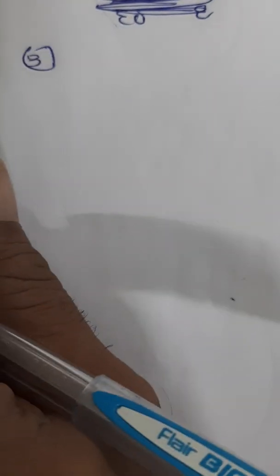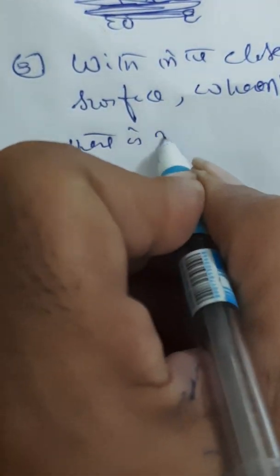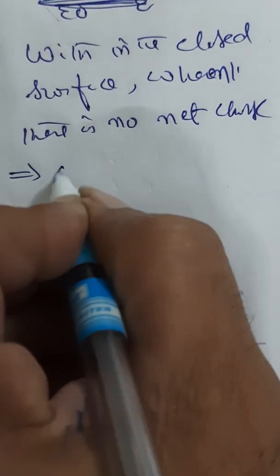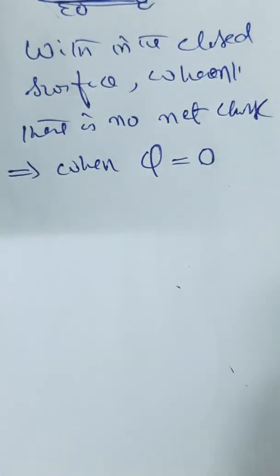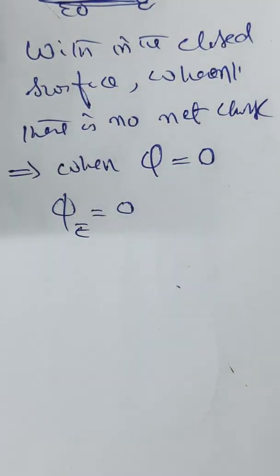And another observation you can make is, suppose within the closed surface there is no net charge, suppose there is no charge, means when Q is 0, then phi E equals 0.